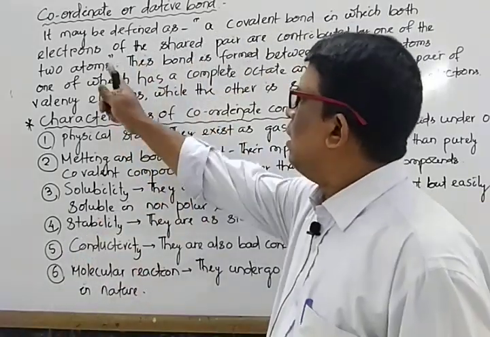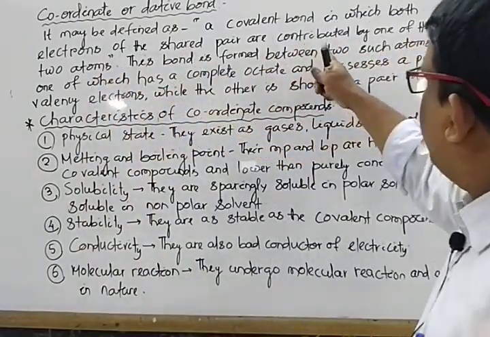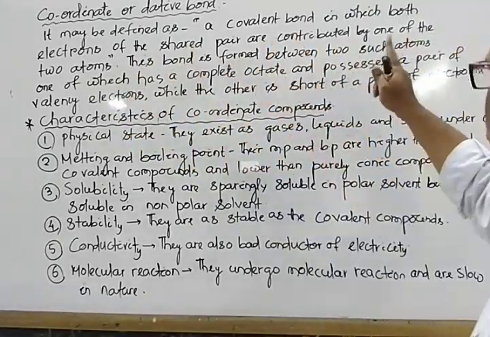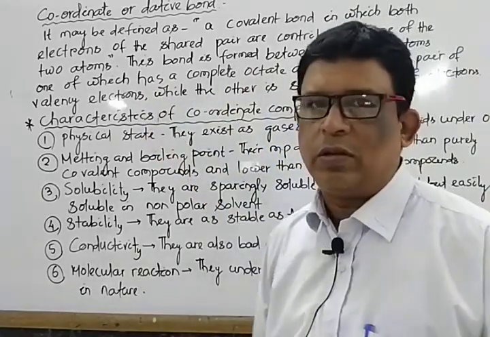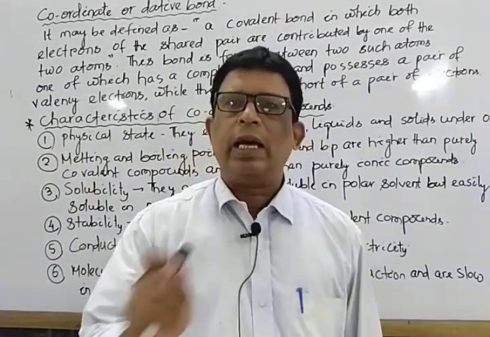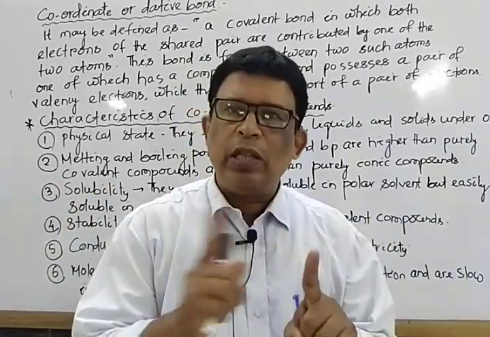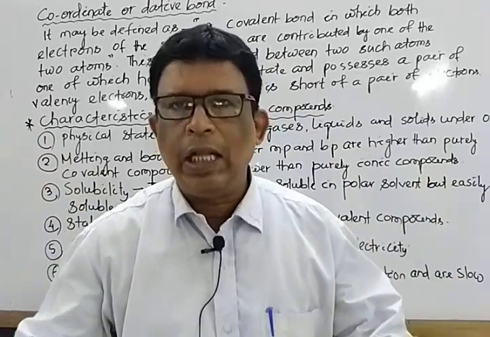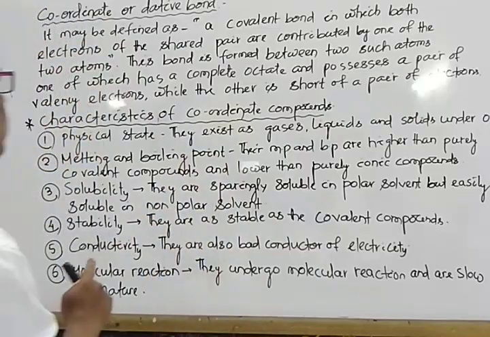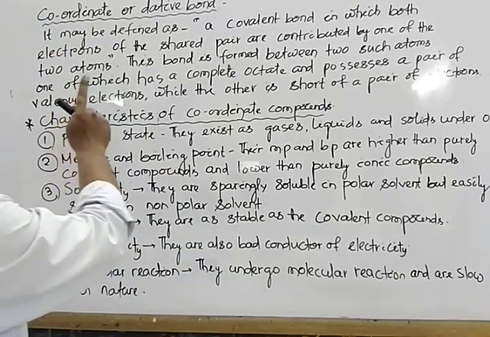Mark the definition. It is a special kind of covalent bond, and it may be defined as a covalent bond in which both the electrons of the shared pair are contributed by one of the two atoms. The most important thing is that in a covalent bond there is equal sharing, while in a coordinate covalent or dative bond there is unequal sharing. That means only one contributes, while both enjoy. I repeat the definition, mark that. It is a special kind of covalent bond in which both the electrons of the shared pair are contributed by one of the two atoms.